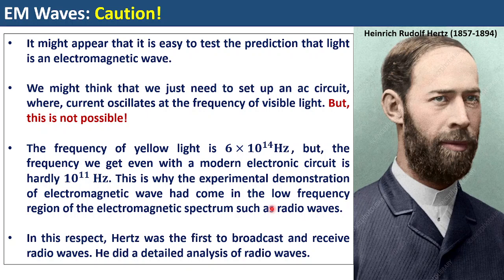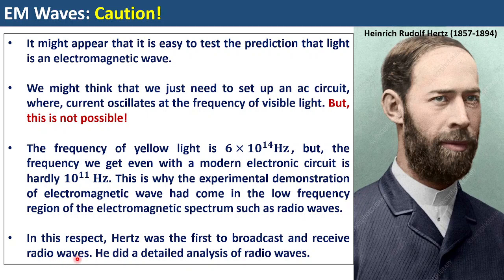For lower frequency waves it is possible. Heinrich Rudolf Hertz first demonstrated that. He could produce, broadcast, and receive radio waves, achieving both things very successfully.